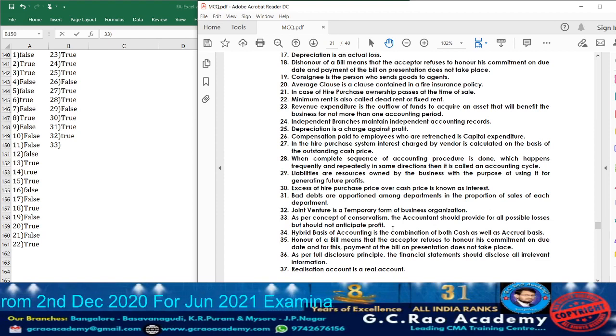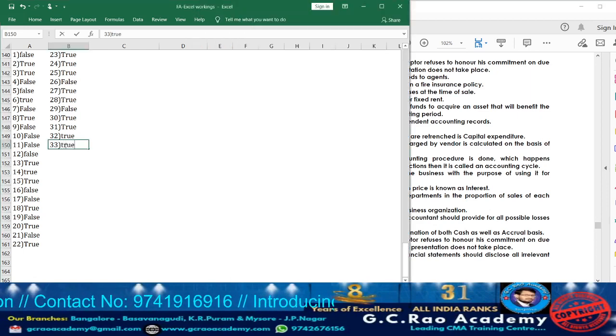So accordingly, in the financial statement, what happens? They are going to charge all the provision for bad debts, provision for taxation, provision for discount on debtors, but they cannot anticipate the profit. So it is covered under the concept of conservatism. So accordingly the statement is true.